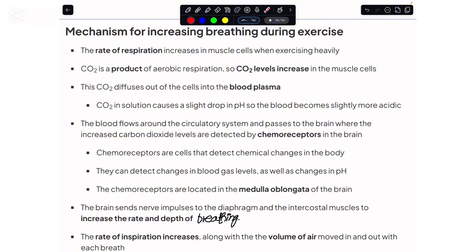So I hope you are clear with these types of anaerobic respiration that we have in yeast and the muscle tissues.